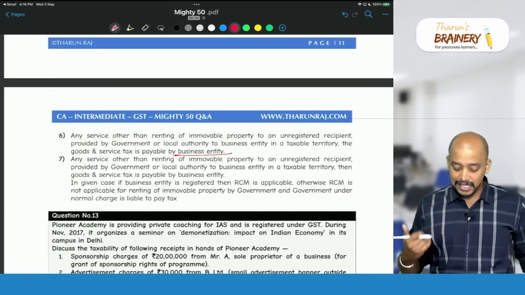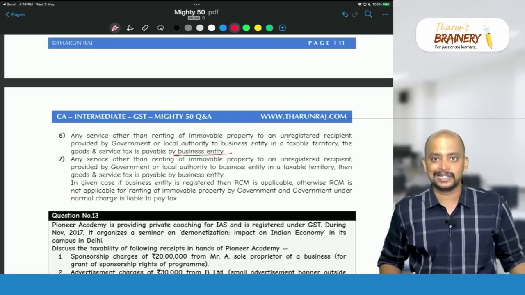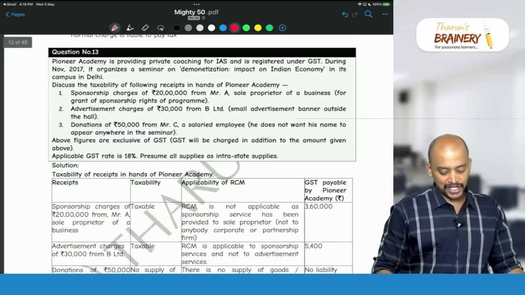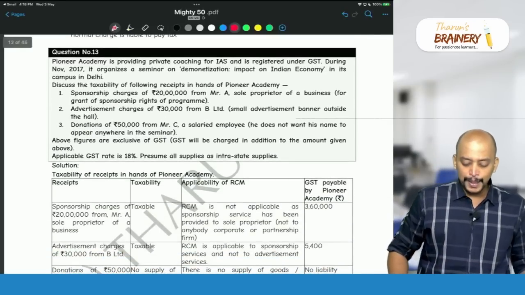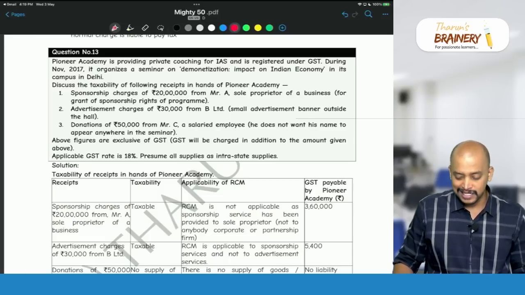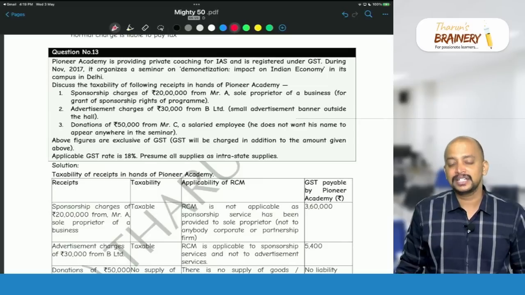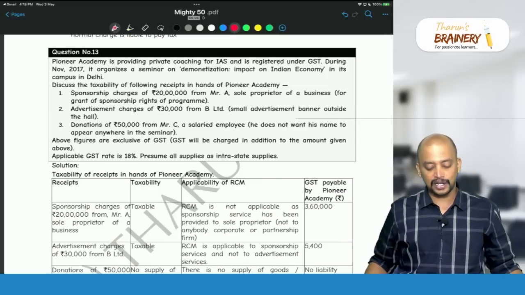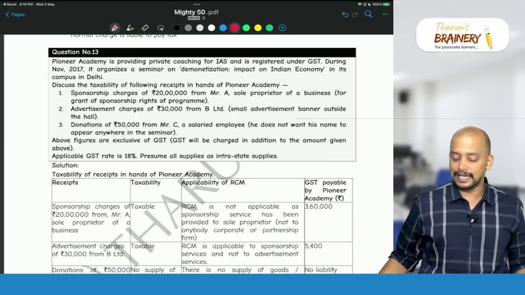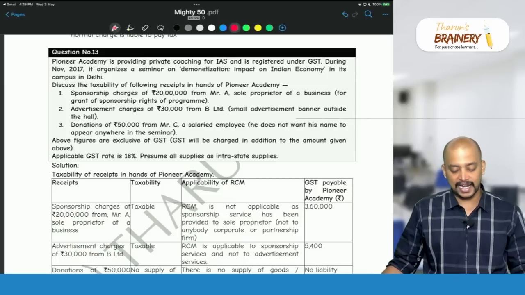If the business entity is not registered, then RCM is not applicable, where government is required to pay GST under FCM and charge it to that business entity. Then question number 13: Pioneer Academy is providing private coaching for IAS and is registered under GST. During November 2017, it organizes a seminar on demonetization, impact on Indian economy in its campus in Delhi. So discuss the taxability of the following receipts in the hands of Pioneer Academy.